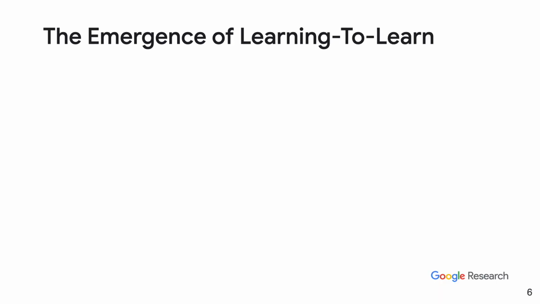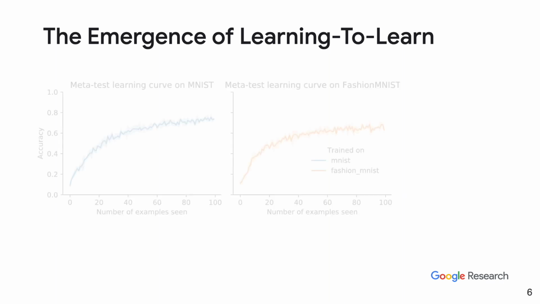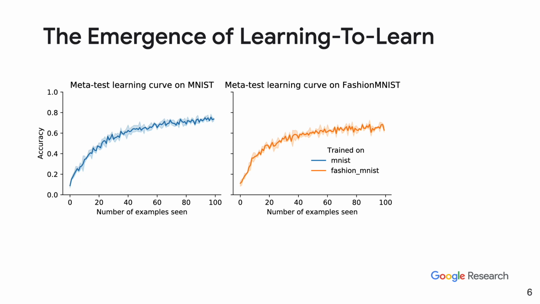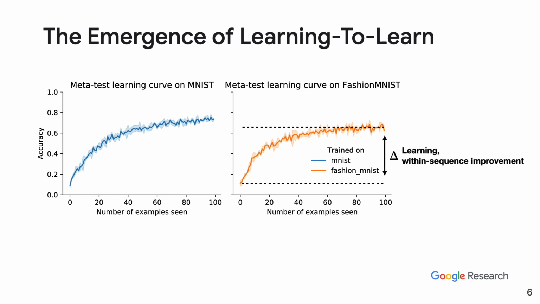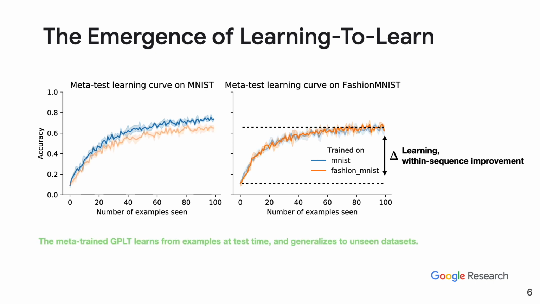But do we actually observe learning to learn here, or is it merely zero-shot generalization? To investigate that, we looked at how the performance changes as a function of the number of examples seen. The longer the sequence, the more examples the transformer sees, the higher its accuracy gets. So it looks like a learning process with within-sequence improvement. It also generalizes. We can meta-test the model trained on MNIST on Fashion-MNIST, and vice versa.